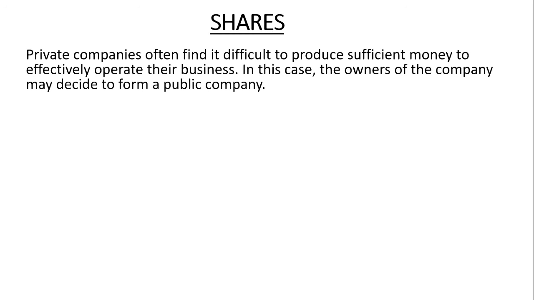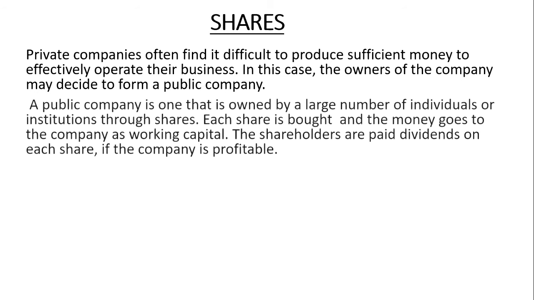Shares. Private companies often find it difficult to produce sufficient money to effectively operate their business. In this case, the owners of the company may decide to form a public company. A public company is one that is owned by a large number of individuals or institutions through shares. Each share is bought and the money goes to the company as working capital. The shareholders are paid dividends, which are profits on each share if the company is profitable.